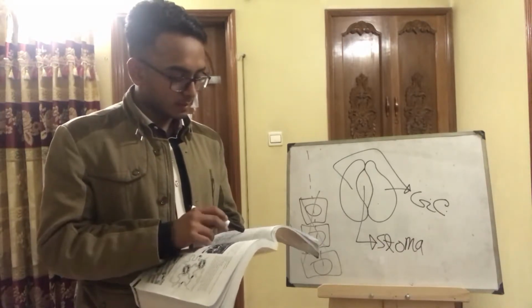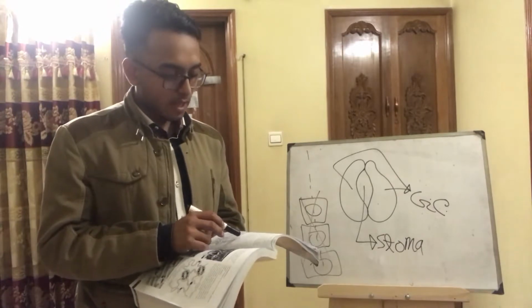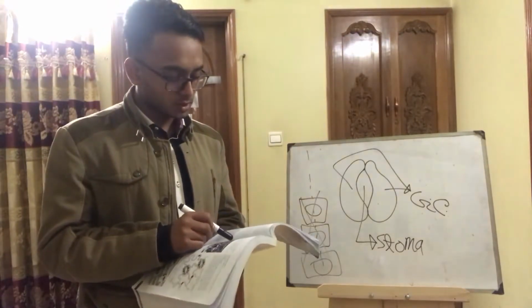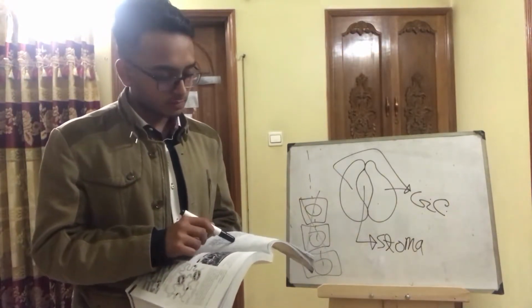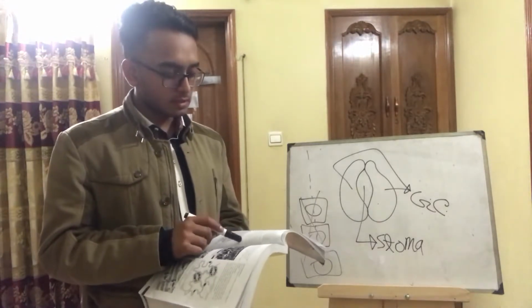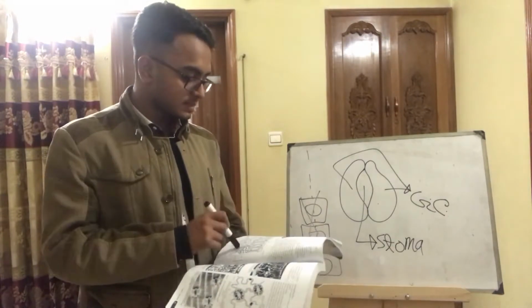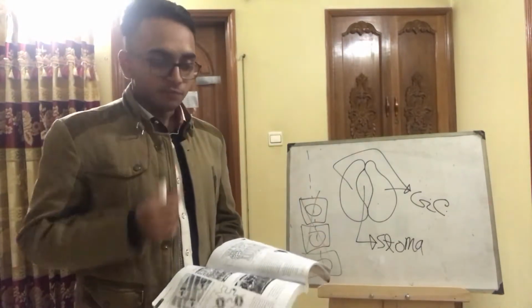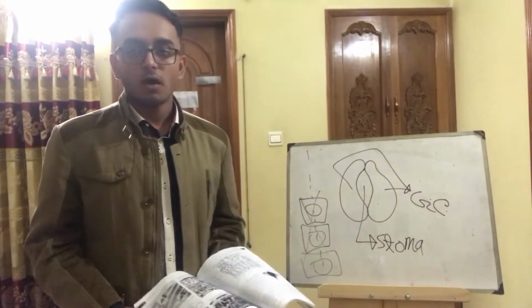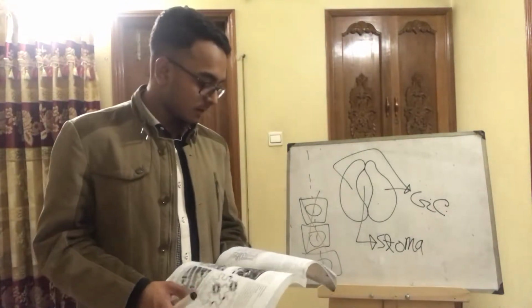The cells beneath them are rounder and arranged quite loosely with large air spaces between them. They form the spongy layers. So you can see that there are a lot of spaces. These are the air spaces. This allows diffusion of gases to occur rapidly.